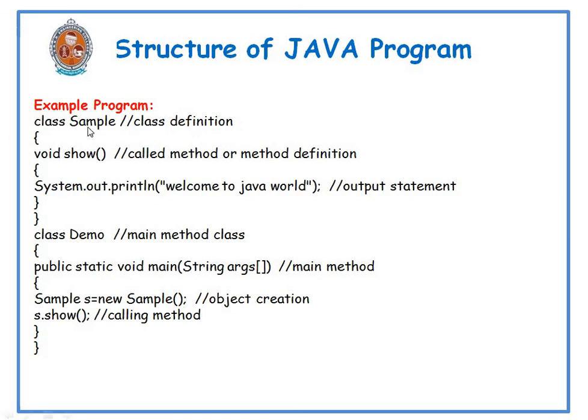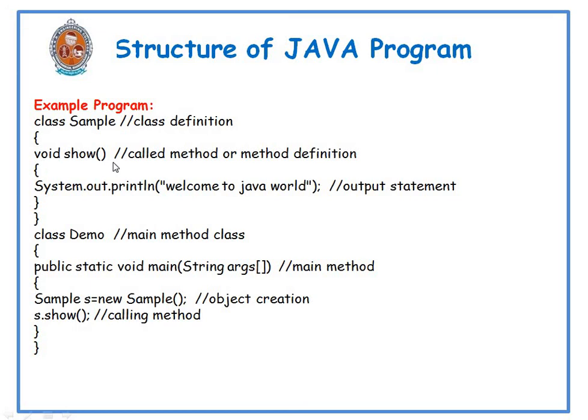Coming to the example program, in this example we have created two classes. One is Sample and another one is Demo. The Demo class is used to define the main method, and Sample is a user defined class. Inside the class Sample, we have defined one method. The method name is show, and the method return type is void. That means the method doesn't return anything.